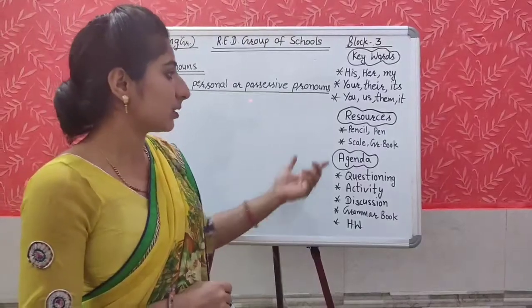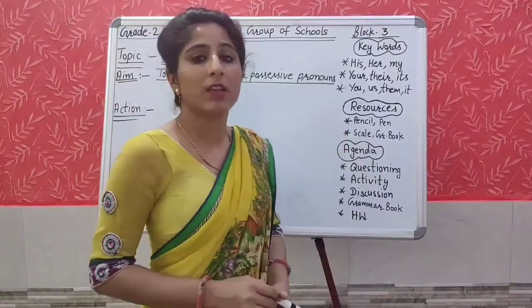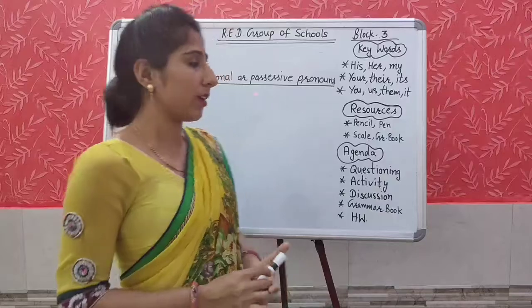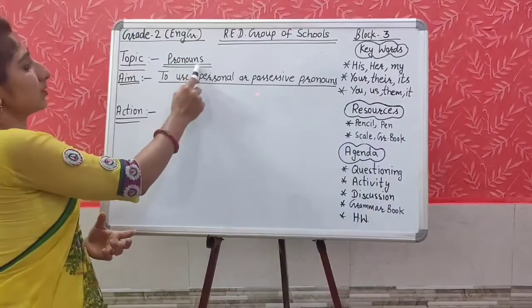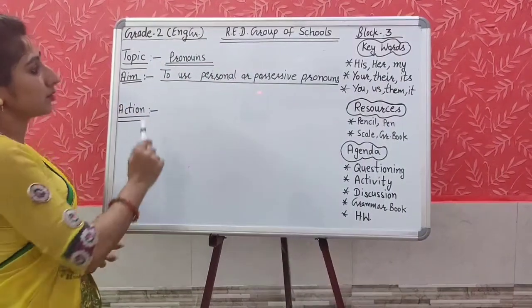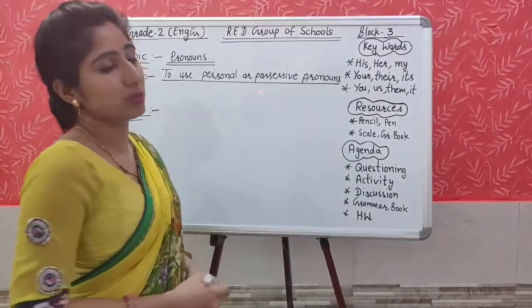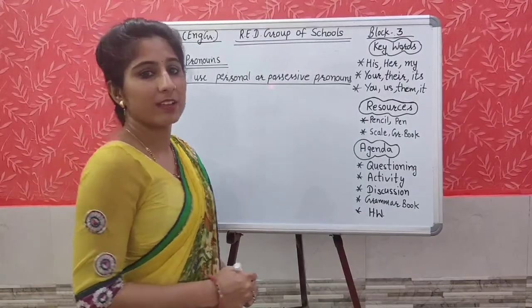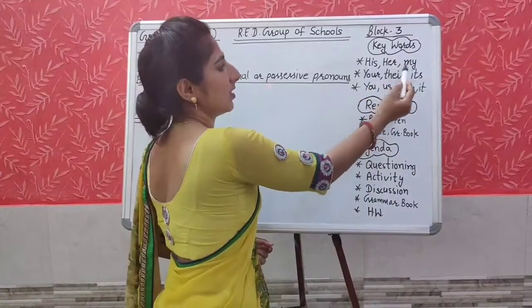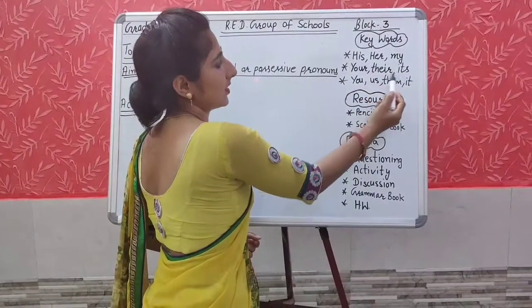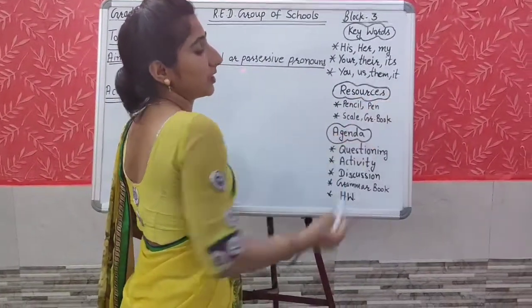Before starting the class, first collect all the resources. And what are the resources? Pencil, pen, scale, and grammar book. And what is our topic? Pronouns. And what is our aim? To use personal or possessive pronouns. And the keywords are his, her, my, your, their, its, you, us, them, it.